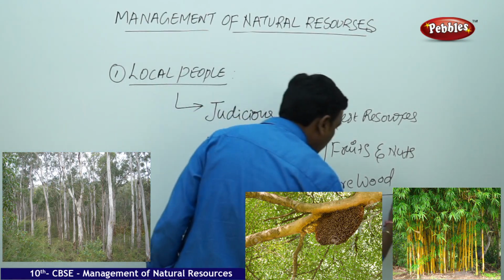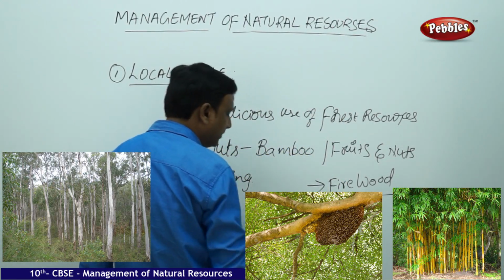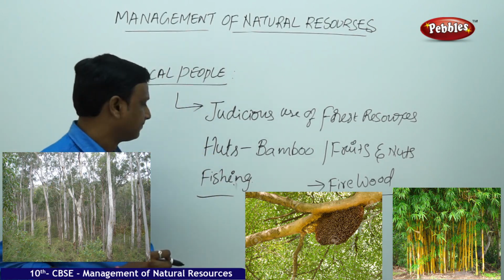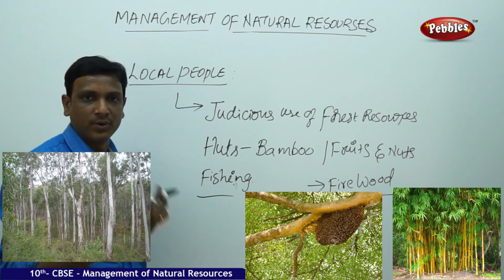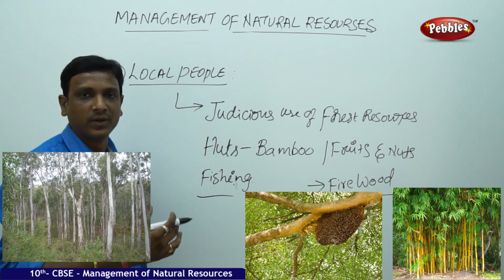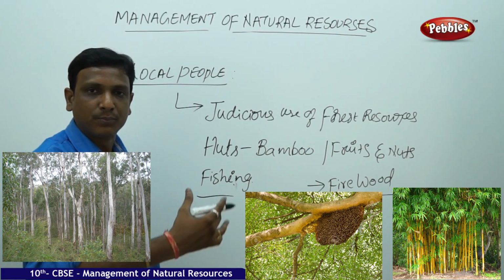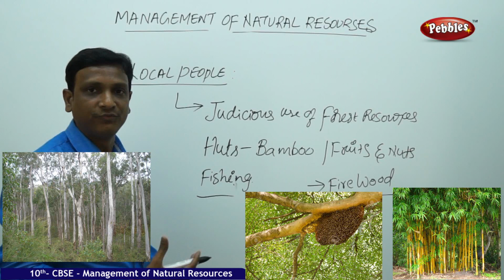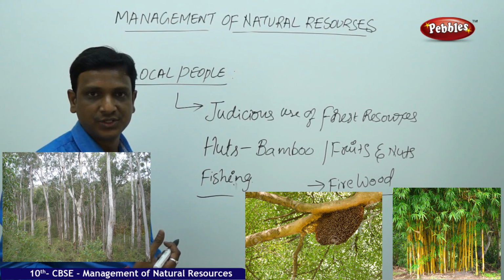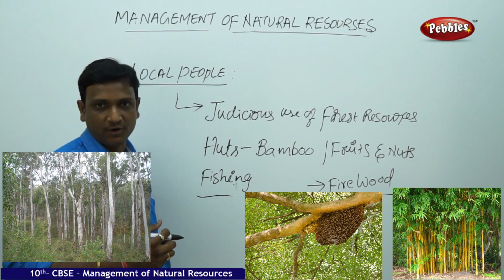And firewood, fishing, they collect honey, that is the product of the forest, fruits and nuts, and they collect the bamboo. So in this way, they collect various products from the forest. This is not over exploitation. At the same time, they contribute to the proper growth of the trees or other kinds of plants, and they know the value of each and every plant, what are its medicinal uses and other purposes. They have a good knowledge of the diversity, and of the various products of the forest.